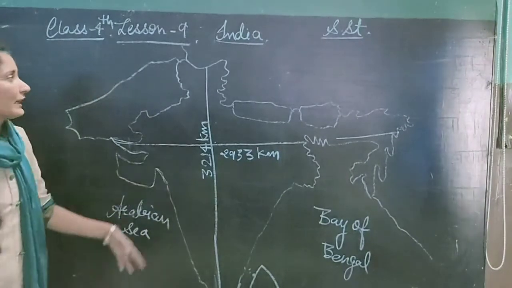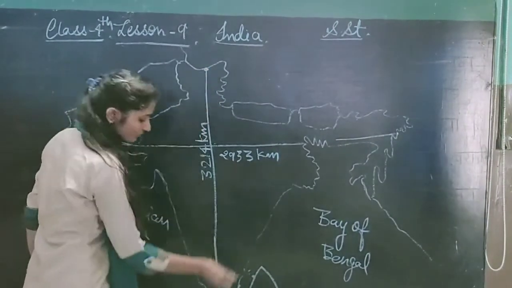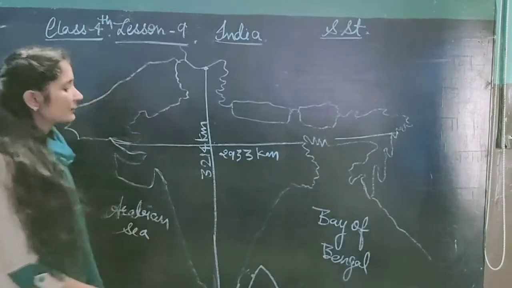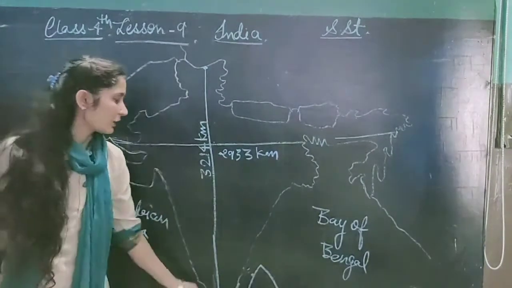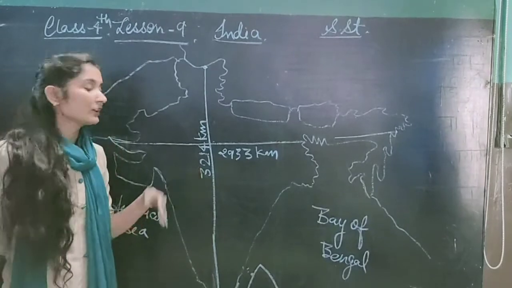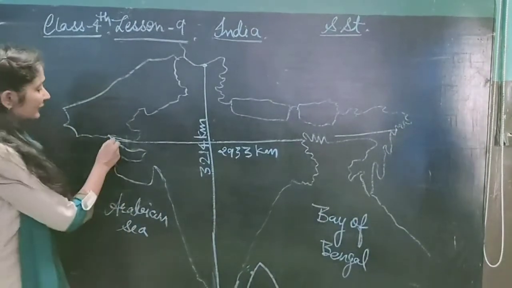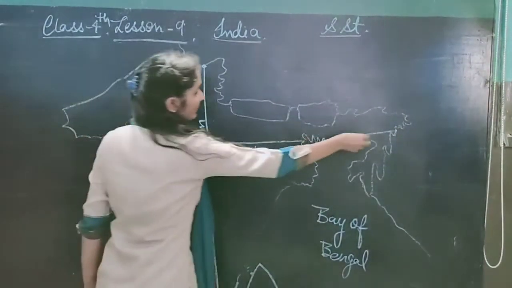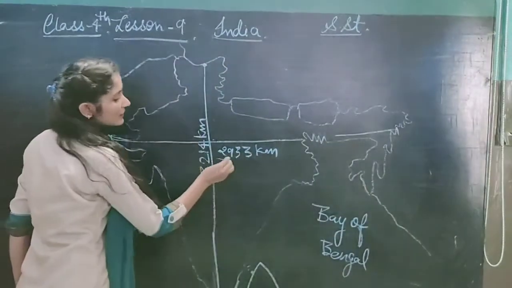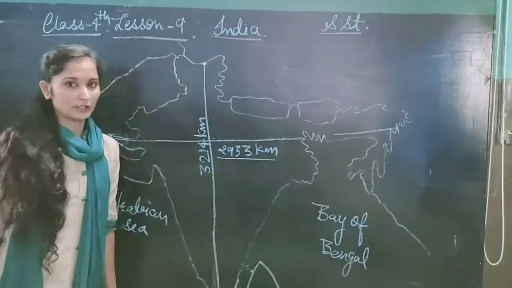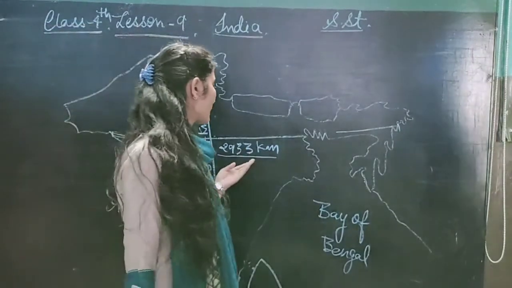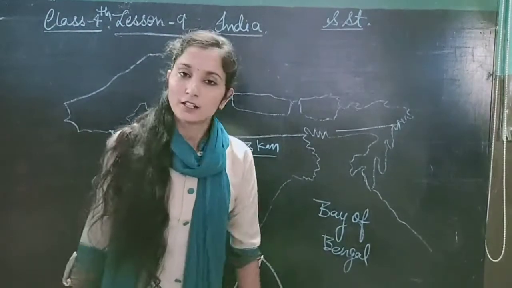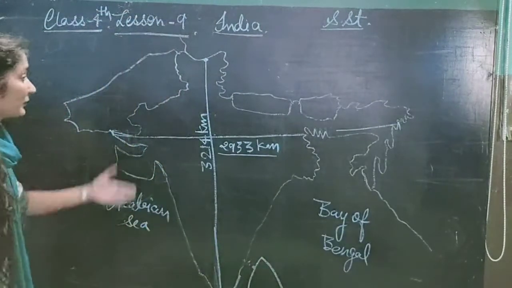India's length from Jammu Kashmir to Kanyakumari is 3,240 km. Understood? That means its length from north to south is 3,240 km. And width, that means from Gujarat to Arunachal Pradesh, its width is 2,933 km. That means from west to east, it is 2,933 km. And there are so many neighboring countries.